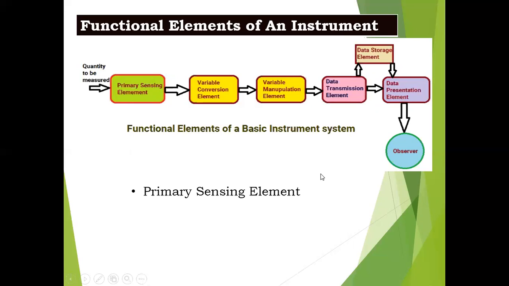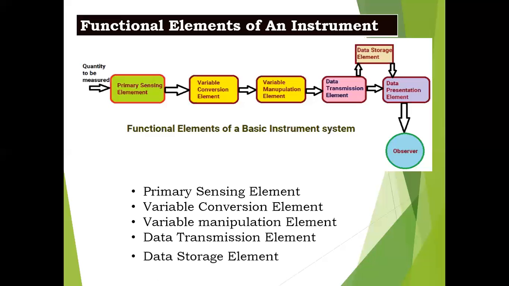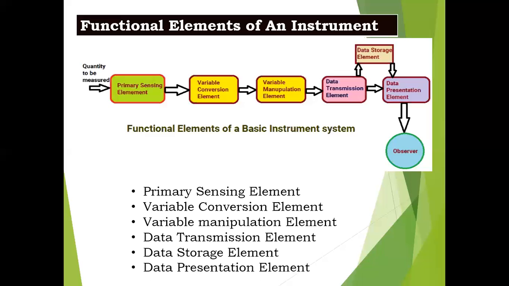The first block is the primary sensing element, the second is the variable conversion element, the third is the variable manipulation element, the fourth is the data transmission element, the fifth is the data storage element, and the last is the data presentation element. We'll see each and every block one by one.